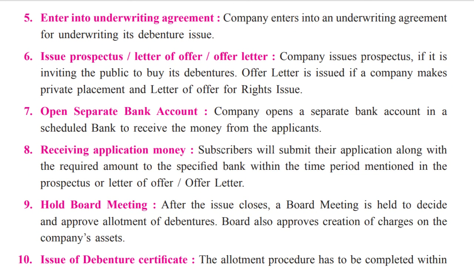Enter into an underwriting agreement. The company enters into an underwriting agreement for underwriting its debenture issue. Then issue the prospectus, letter of offer, or offer letter. The company issues a prospectus if it is inviting the public to buy its debentures. Then an offer letter is issued if a company makes a private placement, and a letter of offer for a rights issue.